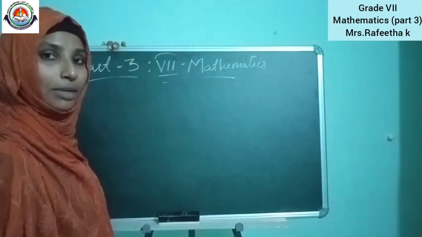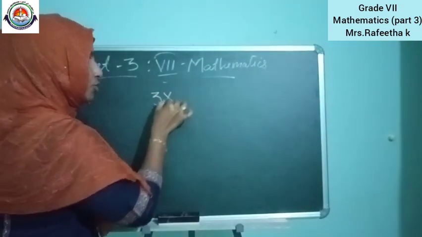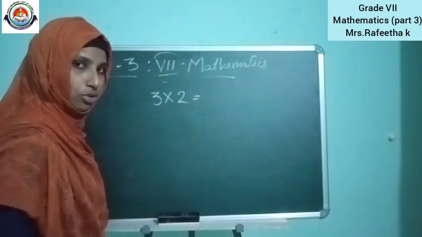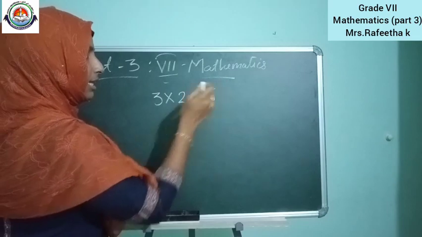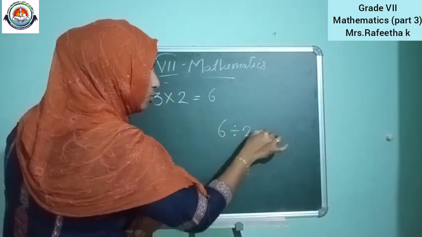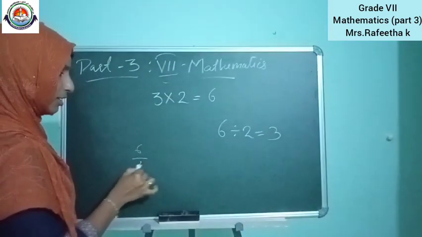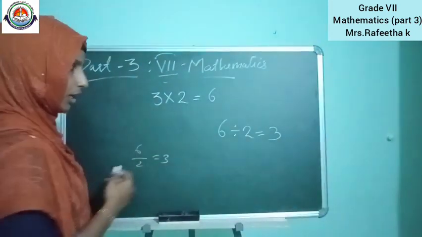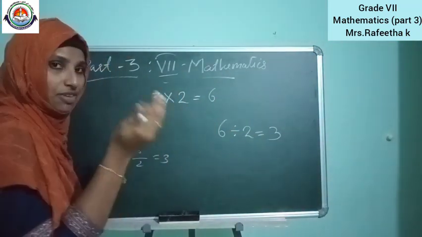How can we tell that multiplication is the reverse process of division? Suppose 3 into 2 is equal to, what is 3 into 2? 6. Okay, this 2 I am taking here. Suppose this 6 is there, and 6 is divided by 2. What is the answer? 3. We know that 6 divided by 2 equals 3. So if 3 is multiplied here, 6 comes, that is the reverse process.